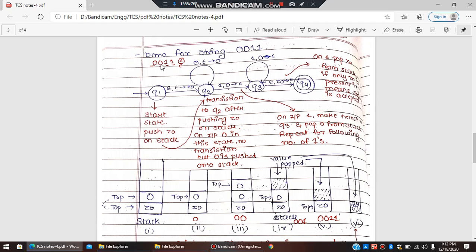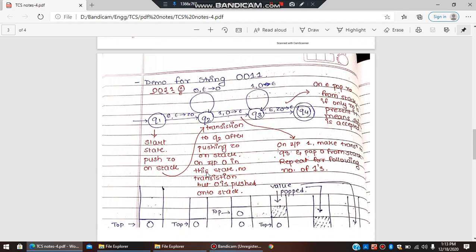Again we are reading an input symbol that is 0. So if you see Q2 पे 0 आता है तो वापस transition Q2 में ही हो रहा है and again there is nothing to be popped but 0 is to be pushed onto the stack. So after this 0 we are incrementing top and we are pushing one more 0.